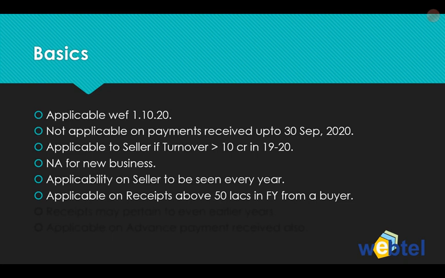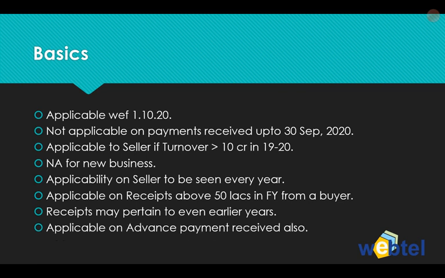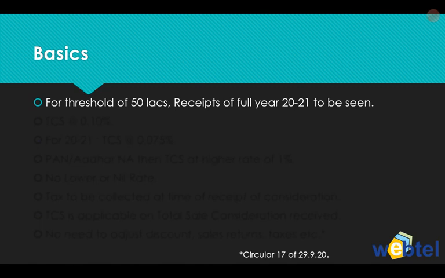And it is applicable on receipts above 50 lakhs in a financial year from a buyer. And it's not that the receipts for 2021, we will have to see the receipts for 2021 only. Even if the goods were sold in the earlier year and payment has been received now, even that will be considered. Not only that, even advance payment received will also be covered for this subsection. And for threshold of 50 lakhs, receipts of the full year 2021 is to be seen, even though it is applicable from 1st of October, but whether it is applicable or not, or to see the threshold of 50 lakhs, we will have to see receipts from 1st April 2020 onwards.